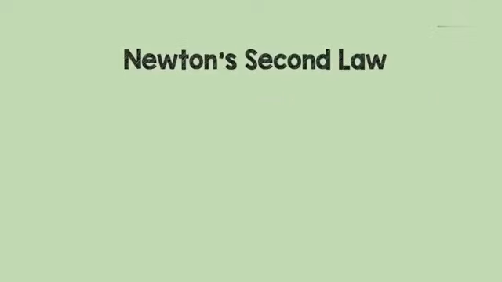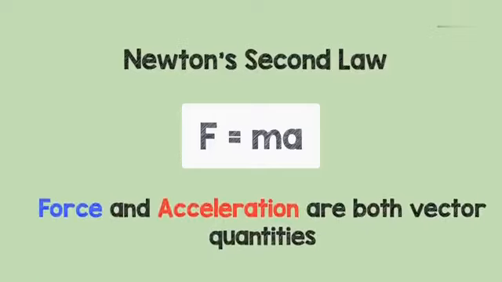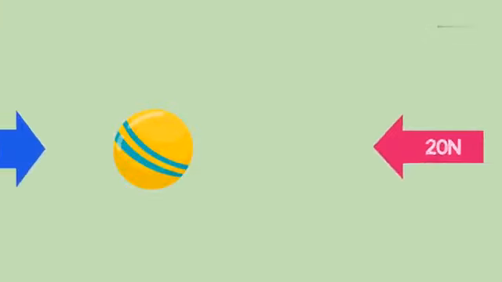Whose mass is constant. It can be written in the form of F equals ma, where F is the force and a is the acceleration. Both are vector quantities. Let's talk about when an object accelerates. When forces are not in balance, it means that the object is accelerating.